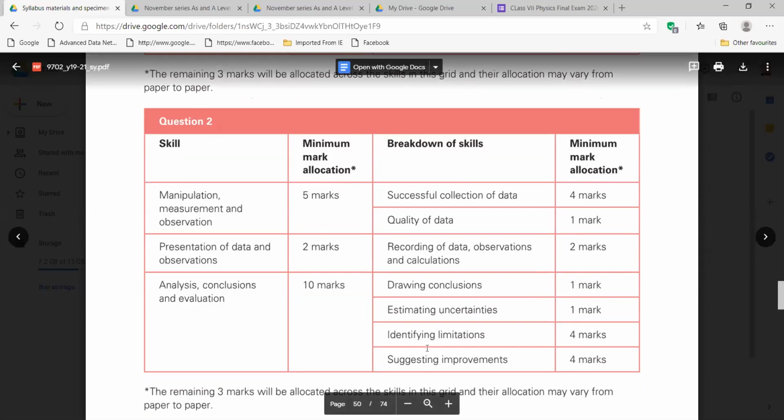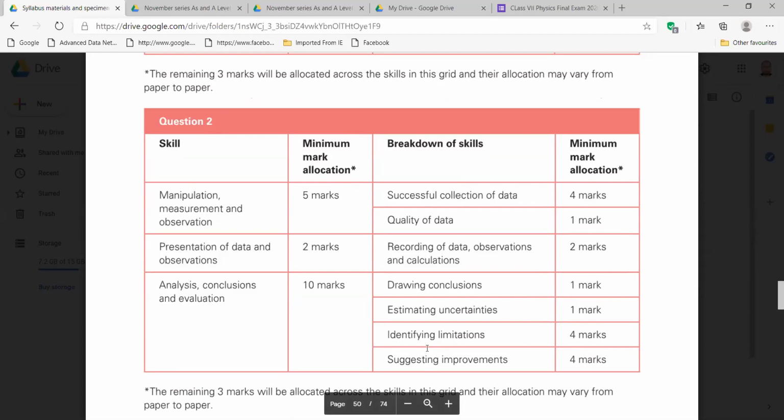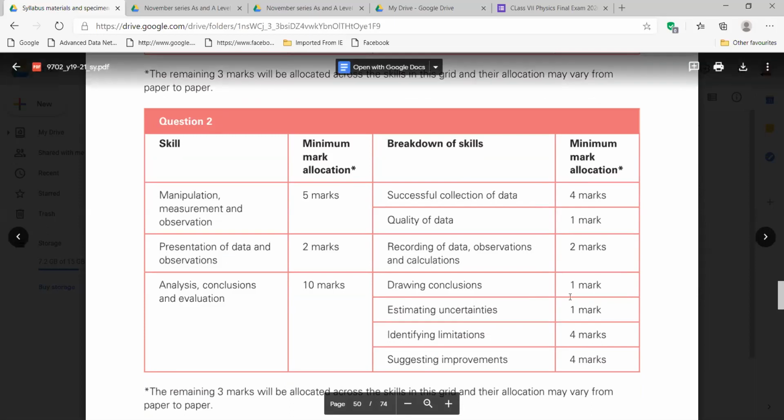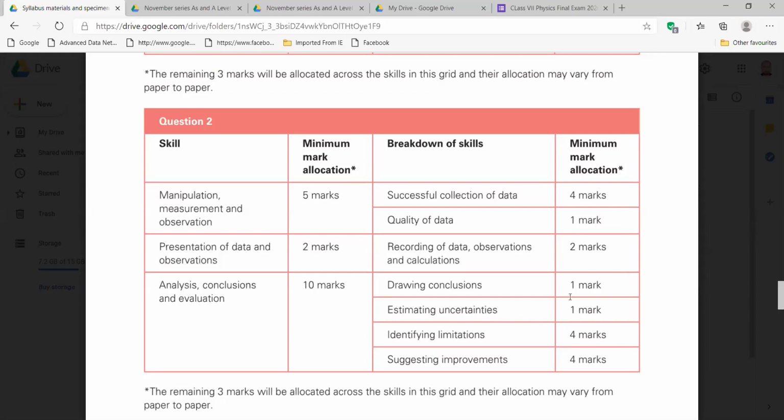In question 2, there is no graph, right? That's why most of the marks are in the last part. But in question 1, there was a graph. That's why there were also some marks in the middle part, presentation of data and observations. Clear now?